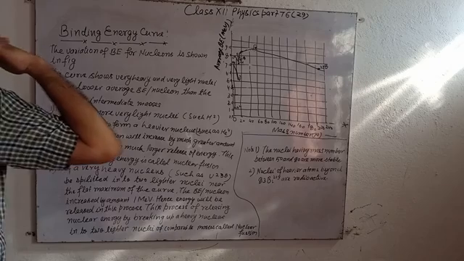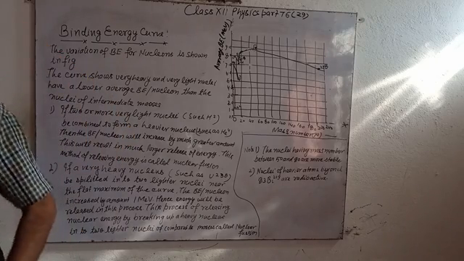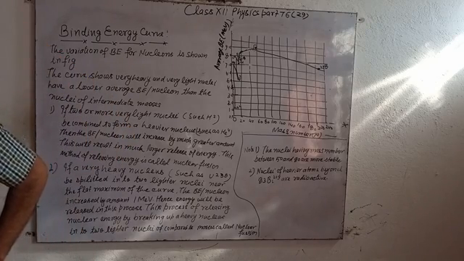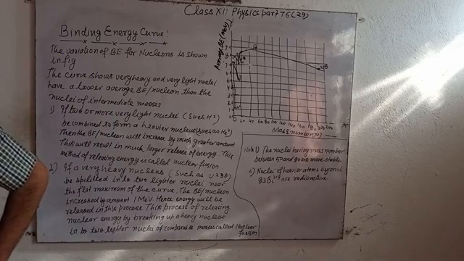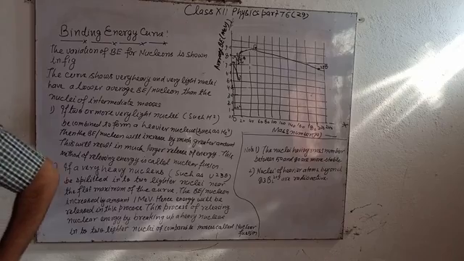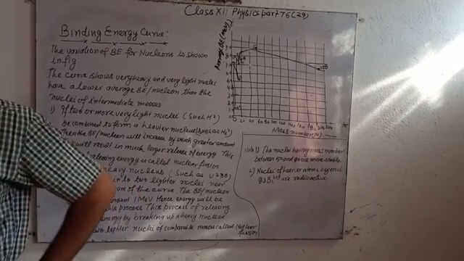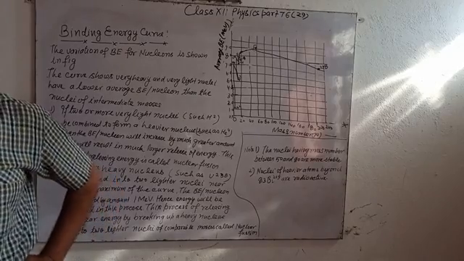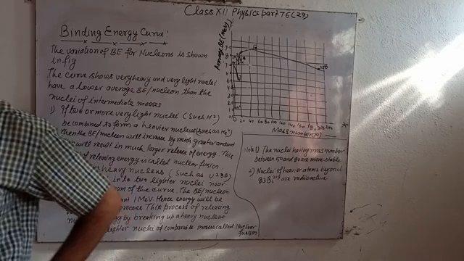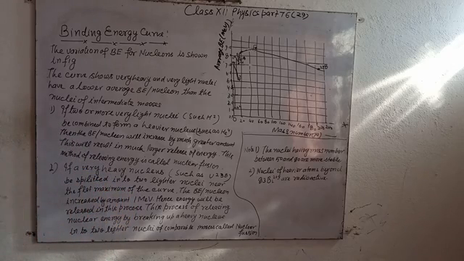Next point: below A equal to 50, the curve does not fall continuously, but has subsidiary peaks at 2He4, 6C12, and 8O16. This shows even nuclei are more stable than their intermediate neighbors.